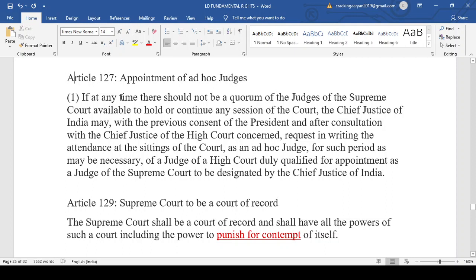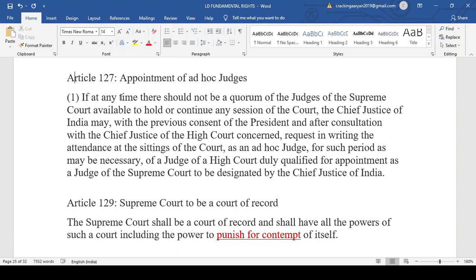if at any time there should not be a quorum of the judges of the Supreme Court available to hold or continue any session of the court, the Chief Justice of India may, with the previous consent of the President and after consultation with the Chief Justice of the High Court concerned, request in writing the attendance at the sitting of the court as an ad hoc judge, for such period as may be necessary, of a judge of a High Court duly qualified for appointment as a judge of the Supreme Court, to be designated by the Chief Justice of India. This is a very important article, Article 127, that is the appointment of the ad hoc judges.